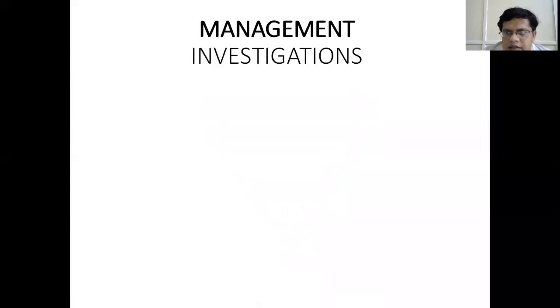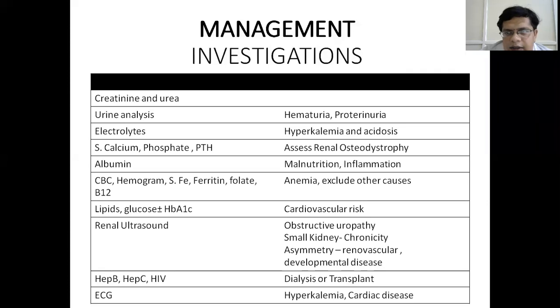So, how do you manage chronic kidney disease? First, we have to investigate and determine the stage of kidney disease. So we'll do serum creatinine and urea levels and calculate the eGFR to know the stage of kidney disease. Then we have to do a urine analysis to determine the proteinuria. Proteinuria indicates the risk of progression of kidney disease.